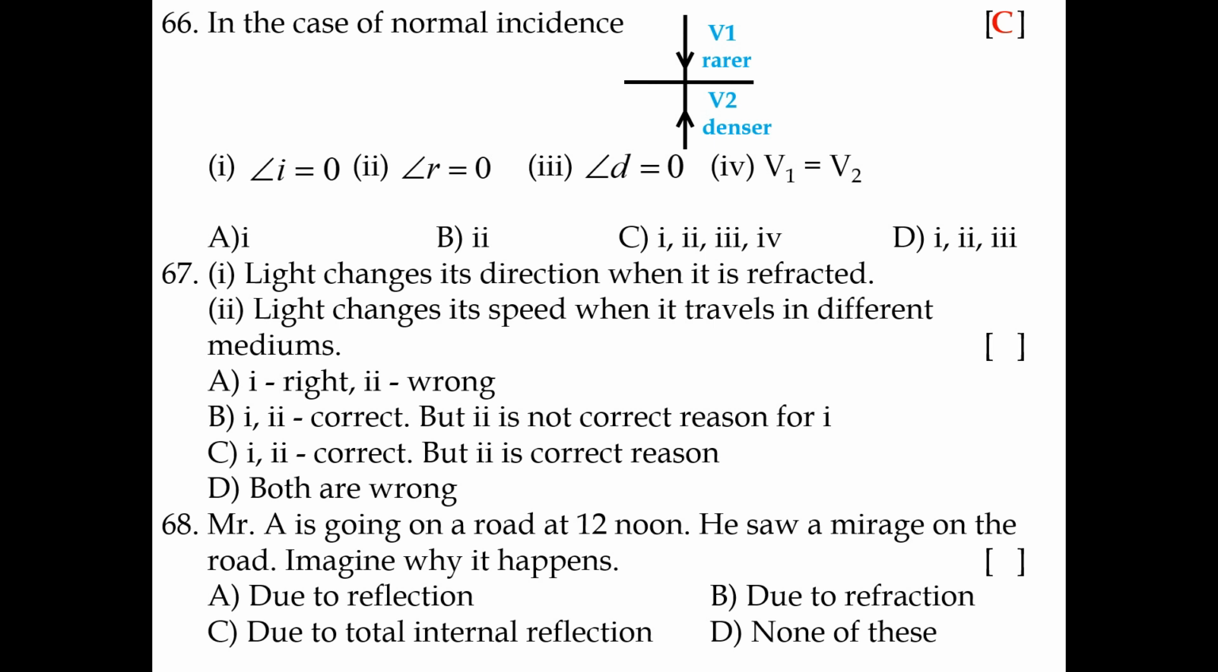67. First, light changes its direction when it is refracted. Second, light changes its speed when it travels in different mediums. Which is correct? C. 1 and 2 are correct, and the second is the correct reason for the first. 68. Mr. A is going on a road at 12 noon. He saw a mirage on the road. Why does it happen? Due to total internal reflection.